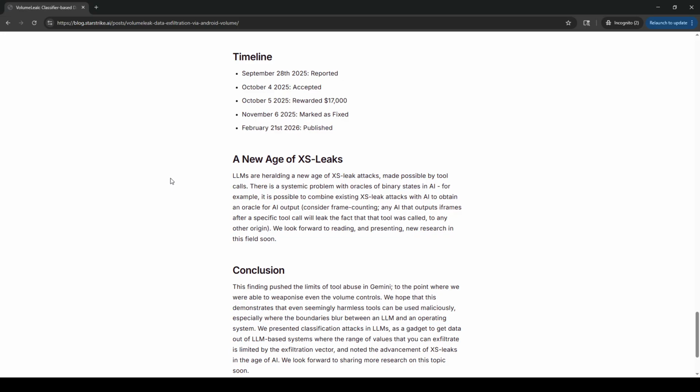LLMs are heralding a new age of XS leak attacks made possible by tool calls. Yeah, there's a systemic problem with oracles of binary states in AI. For example, it is possible to combine existing XS leak attacks with AI to obtain an oracle for AI output. Consider frame counting. Any AI that outputs iframes after a specific tool call will leak the fact that the tool was called to any other origin. Yeah, that's interesting. That's very interesting. We look forward to reading and presenting new research in this field.